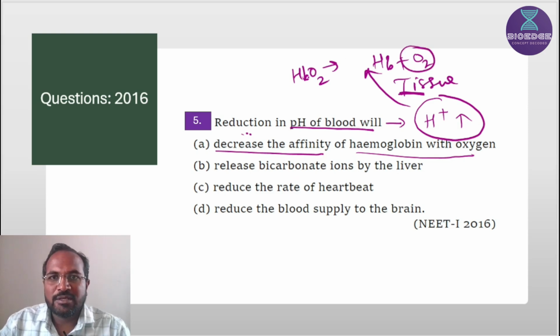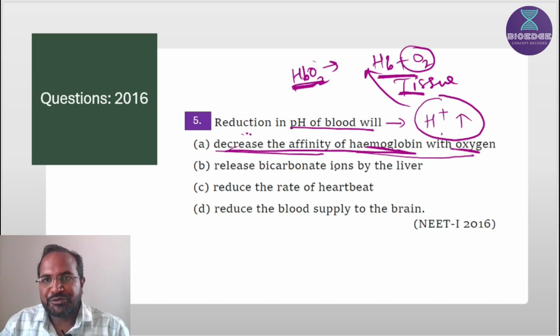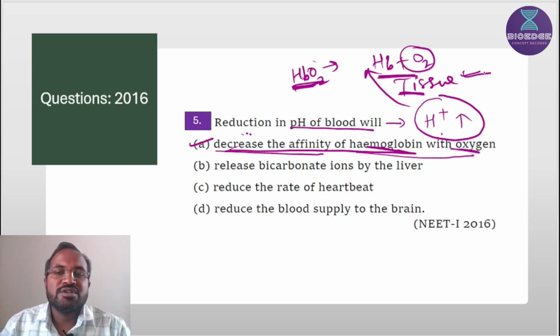Why does this bond between the hemoglobin and oxygen break down? Because of the H plus ions. That's why there is a decrease in affinity of hemoglobin with oxygen. If there is a decrease in affinity, attraction of oxygen towards the hemoglobin, then there will be a breakdown of the HbO2 molecule. So this statement is correct with reference to the tissue.